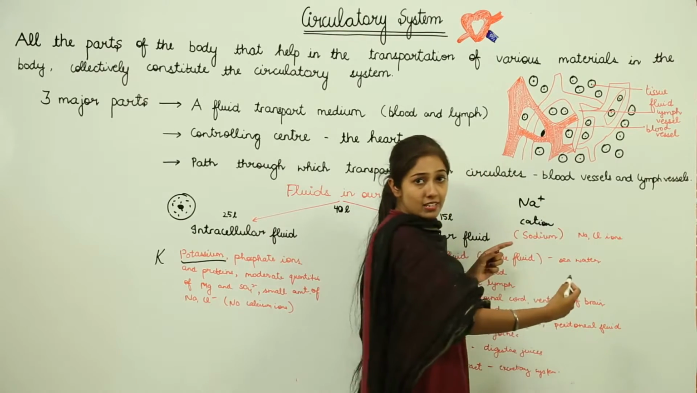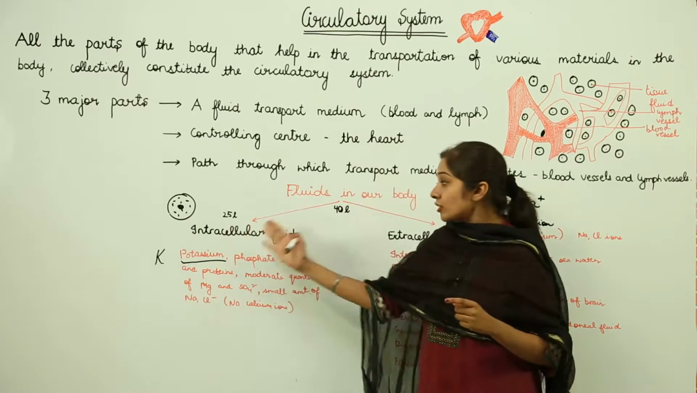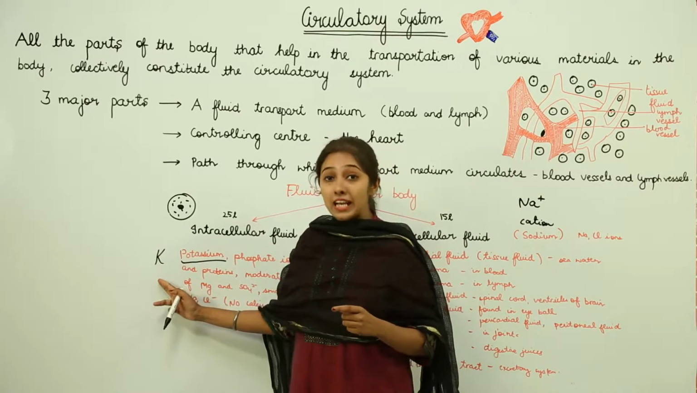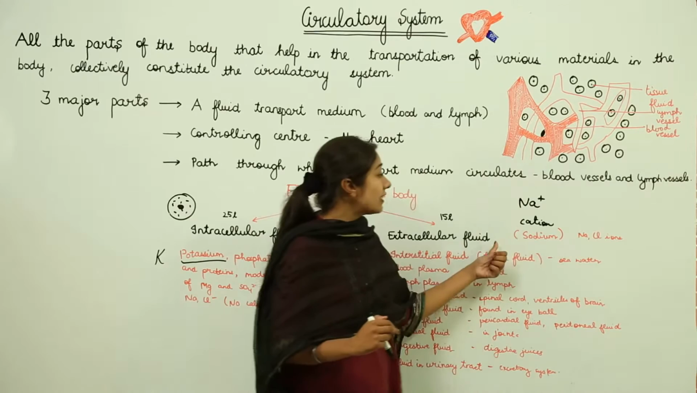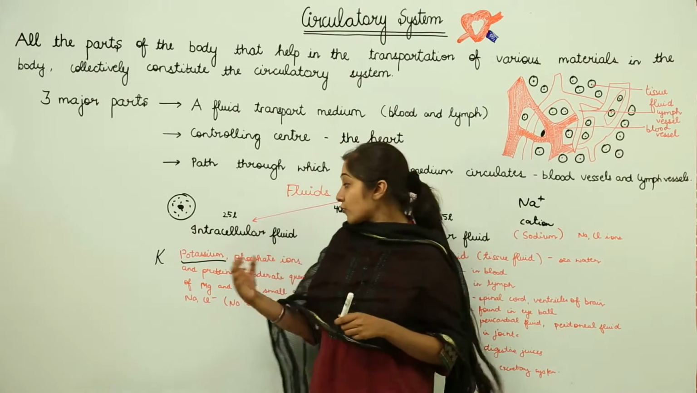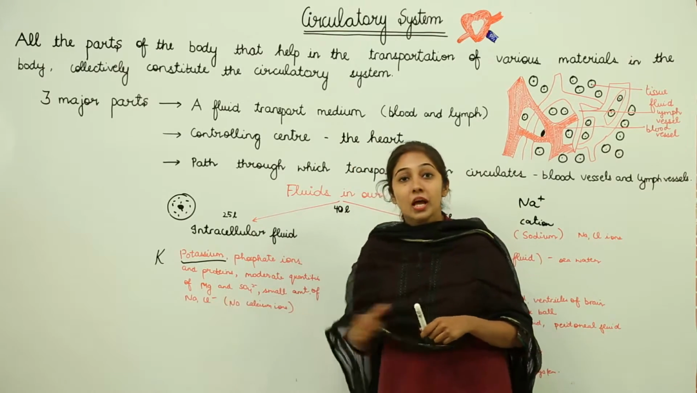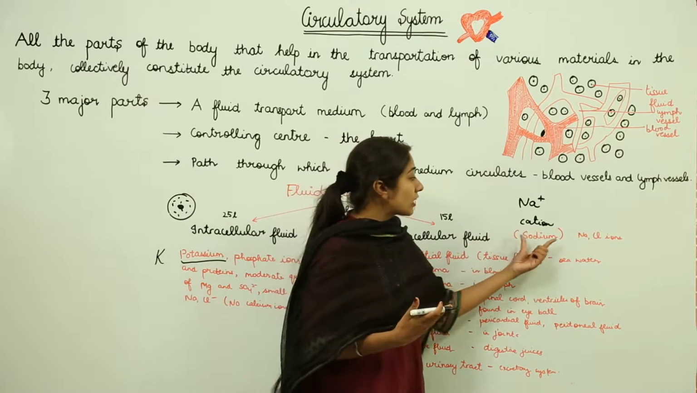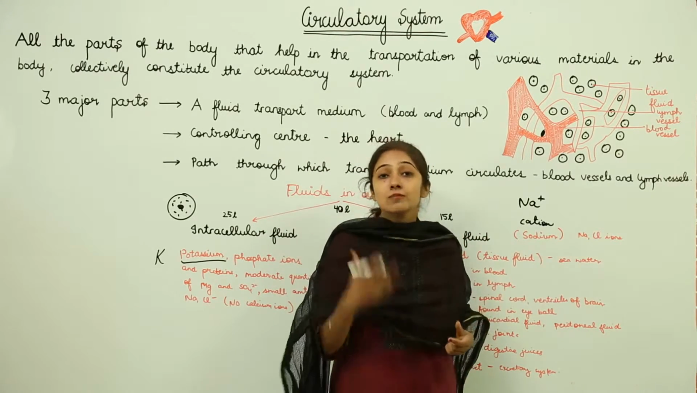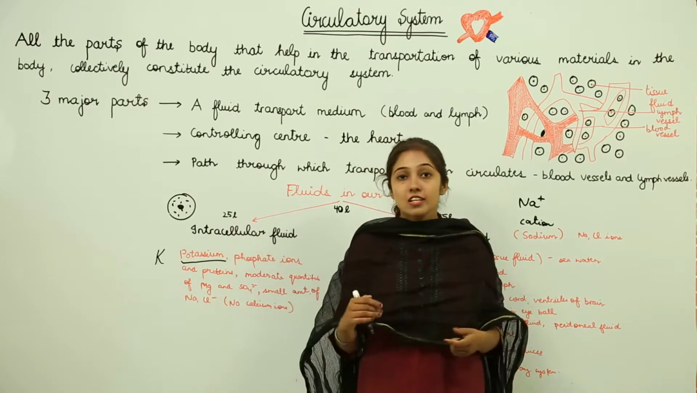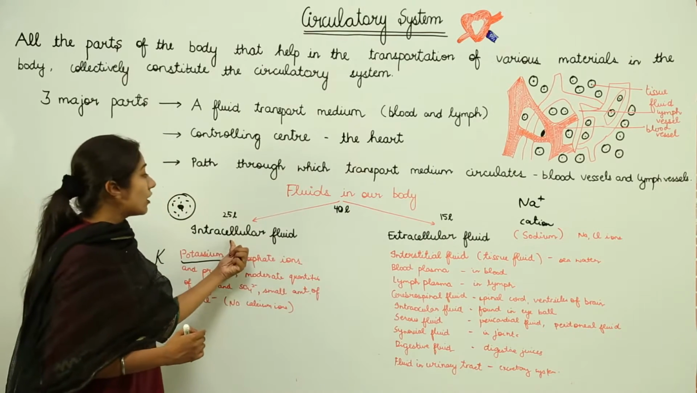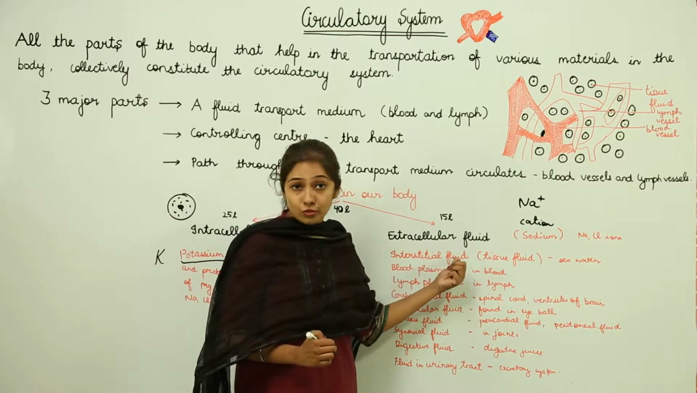So as a whole, you can say in intracellular fluids we had the main cation, that was potassium, but here we have the main cation, that is sodium. Here we had very small amounts of sodium and chlorine, but here we have the major ratio of sodium and chlorine ions, while we have very small quantities of potassium ions. So you can make out the difference between the composition of intracellular fluid and extracellular fluid, right?